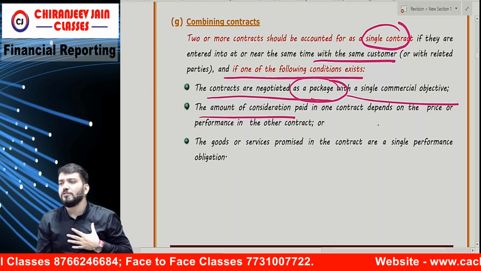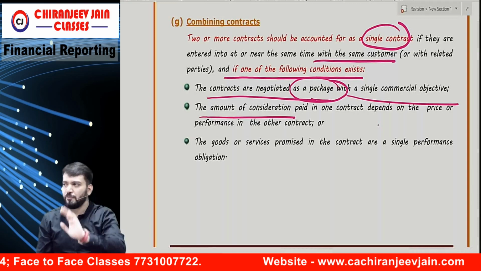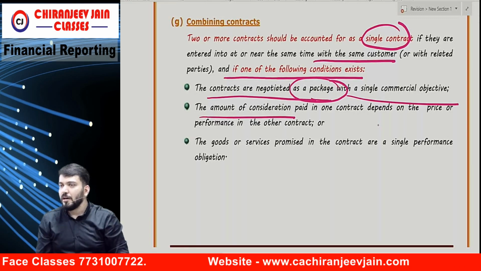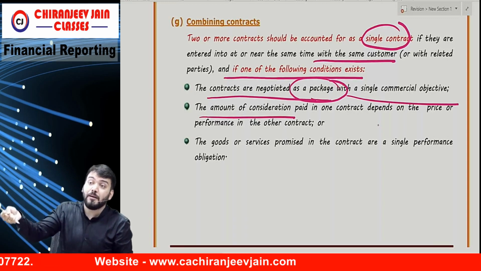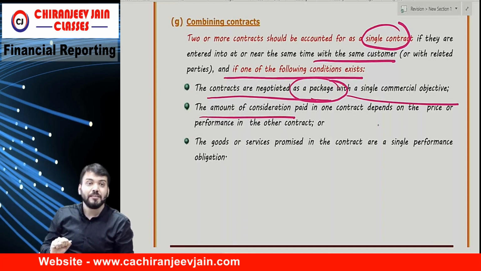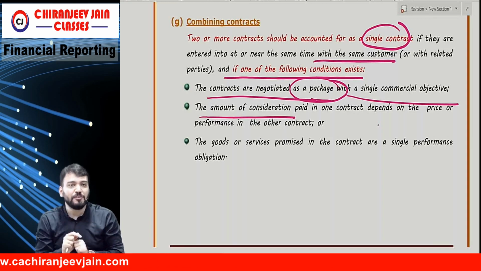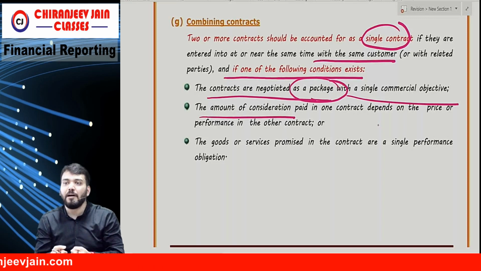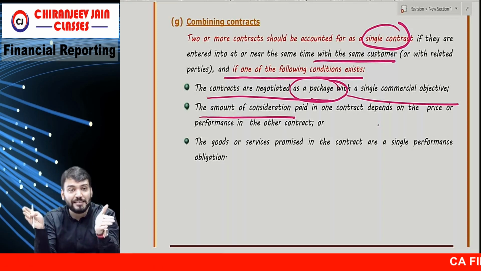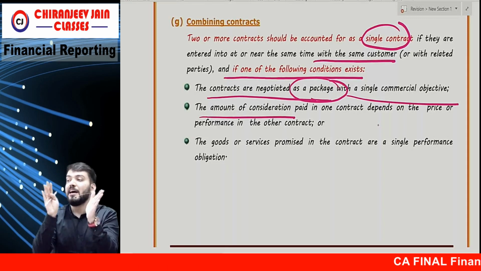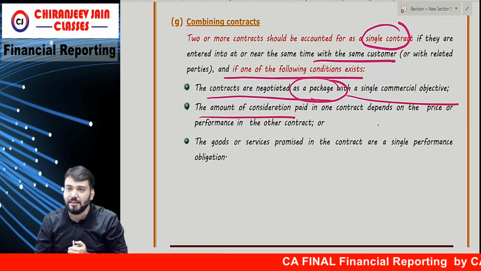Now the customer says, sir, 3-4 floors, okay, then one more floor after some time. So will the price of the 4th floor depend upon the previous price? Correct. There will be some linkage, and negotiation will be based on that. It means it can be combined. So 3 plus 1, there are 2 contracts, but they can be combined and a single contract can be accounted as per Ind AS 115.